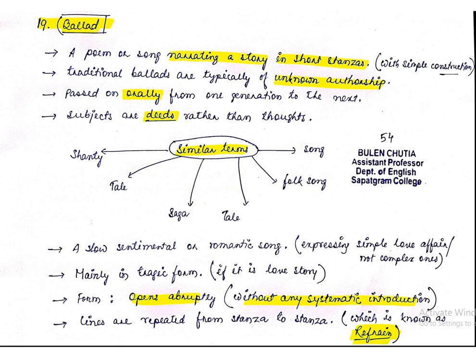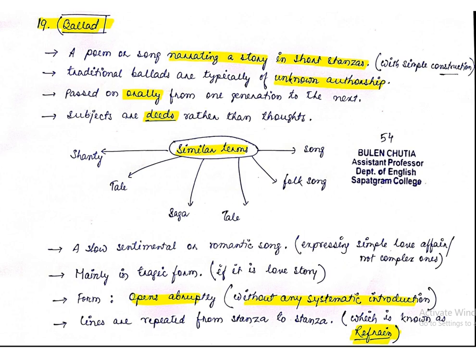Some other similar words are there for ballad. They are most probably shanty. Shanty is a kind of song or music. Tale, saga, folk song or song. These terms are also used interchangeably for the word ballad.